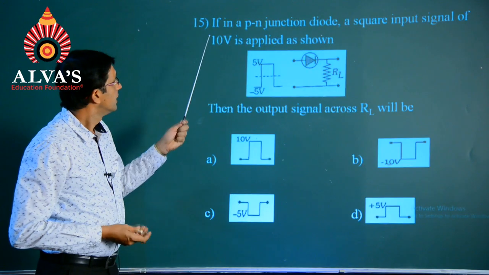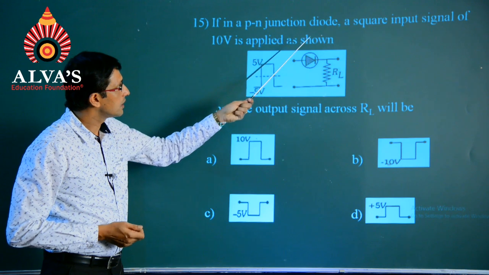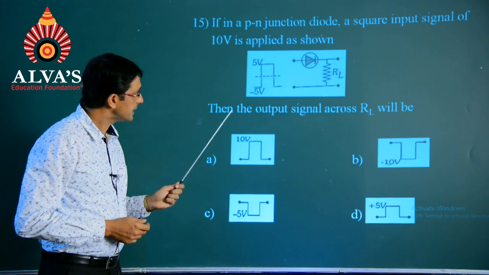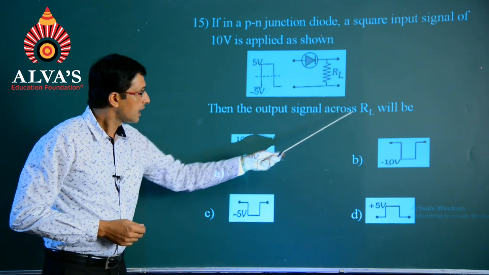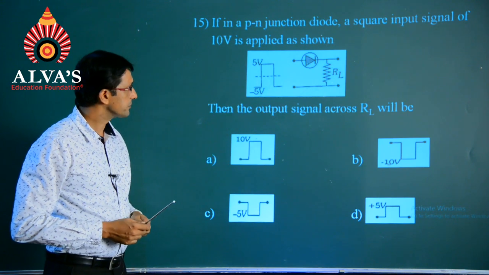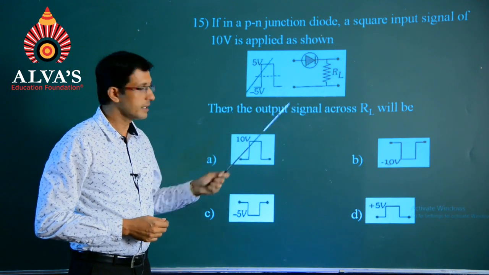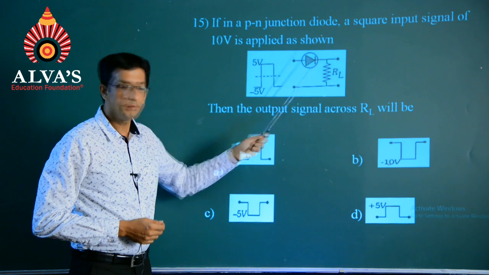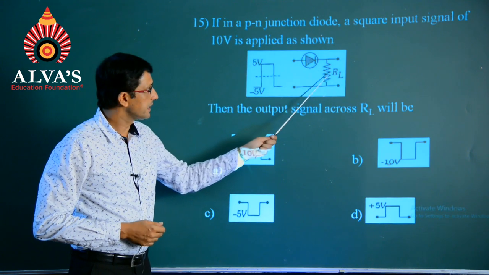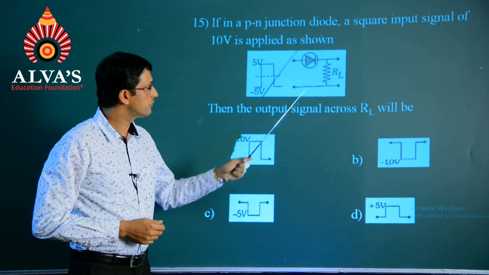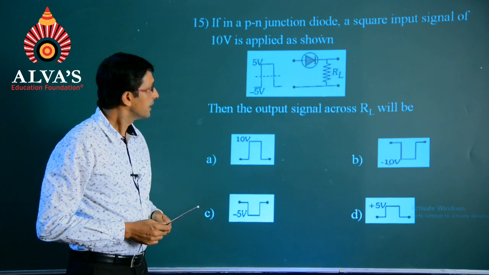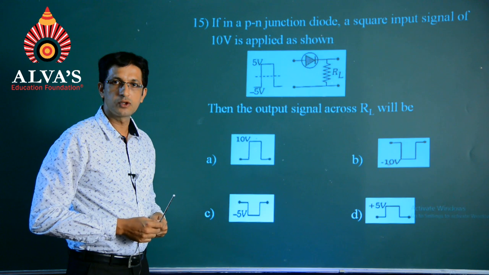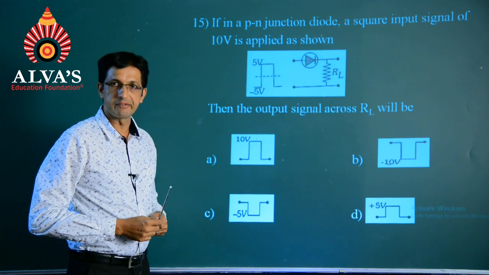Question number 15. If in a PN junction diode a square input signal of 10 volt is applied as shown, then the output signal across R suffix L will be. So, students, we have a circuit like this at present. There is a PN junction across something called load resistor, which has been indicated over here as RL. It is a part of a typical circuit. Now, this circuit is in fact belonging to a classification known as half wave rectification.